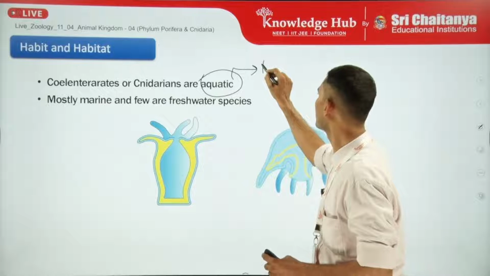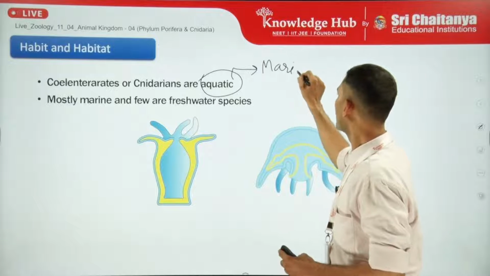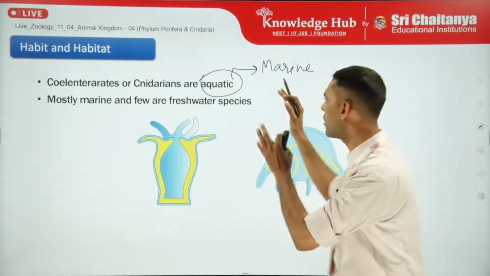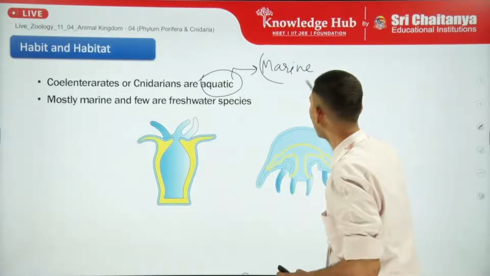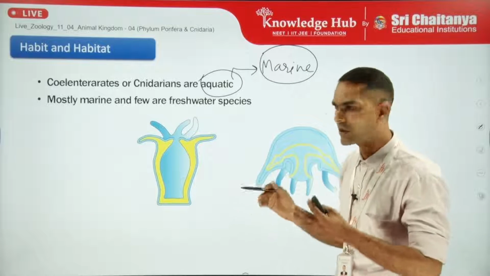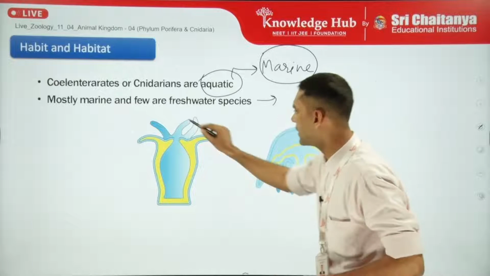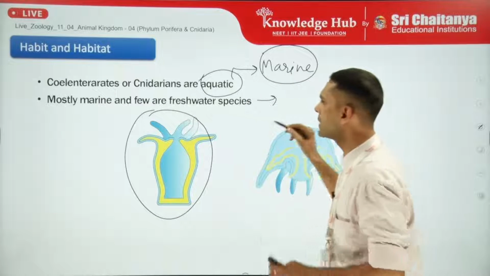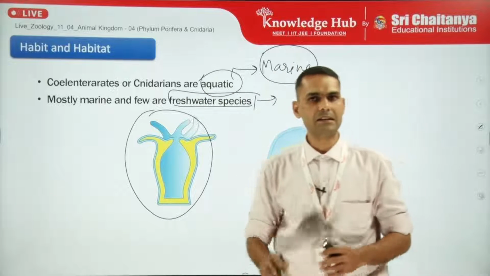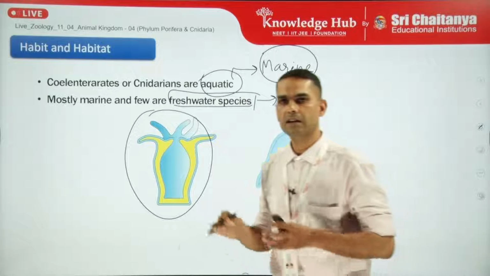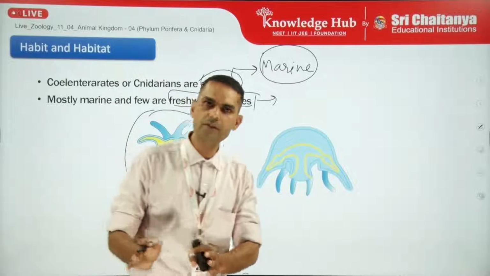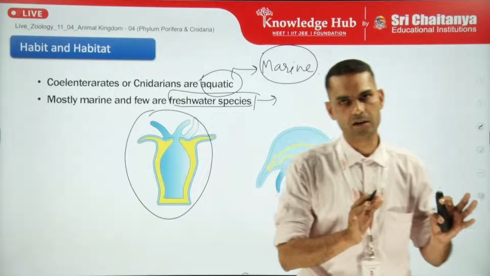Most of the Coelenterata or Cnidaria have a marine aquatic habitat. And the most important example of freshwater is the hydra itself, which is a freshwater species. So this is the habitat characteristic. They all are aquatic, but some are exclusively marine and some are freshwater species.